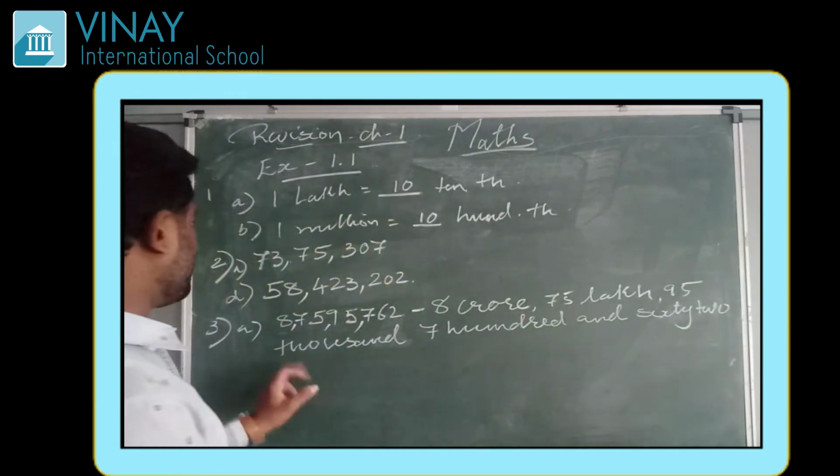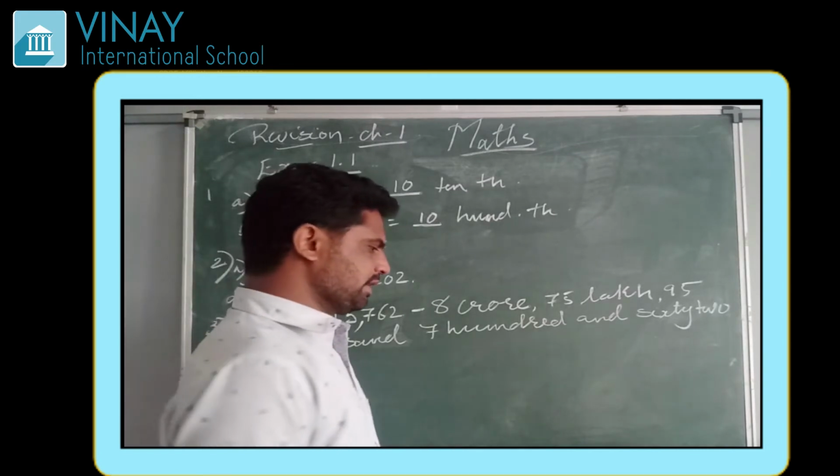This is the way you can write according to the Indian system.